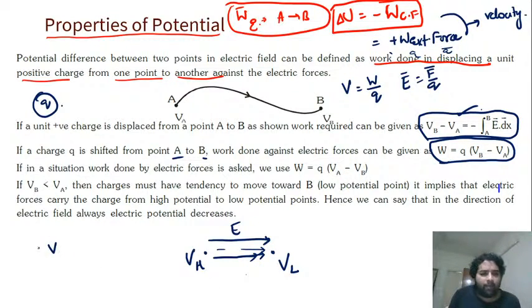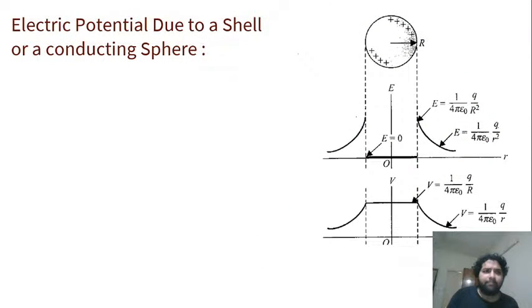Delta V is equal to minus integration of E dr. This is how it is. Or minus integration of E dx, it's the same thing. Here, dx and E are all vectors. So if this is positive, this will be negative, right? Which means when the direction of displacement is along the direction of the field, the potential will decrease. That is why you say the electric field is flowing from higher potential to lower. The same thing vice versa. Clear? Yes, very good. We will discuss how to link potential with electric field.